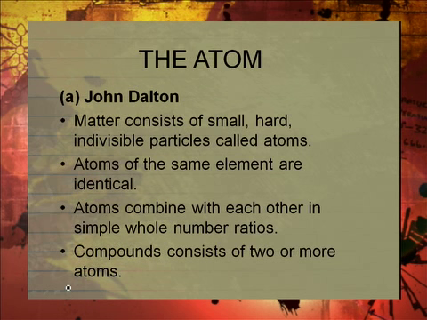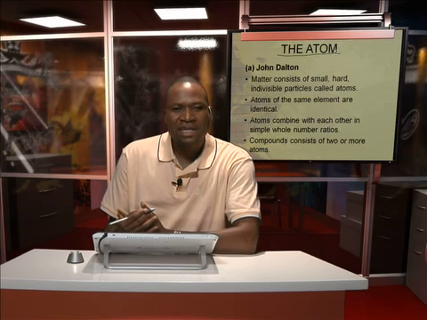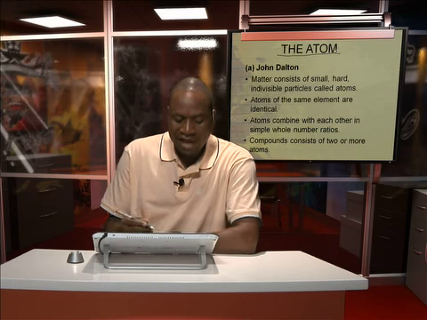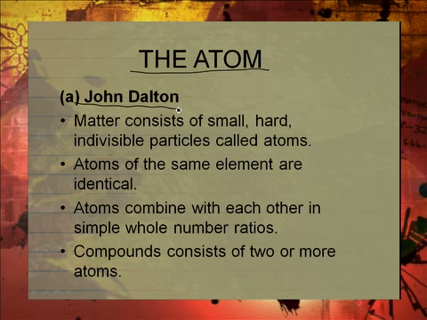At the beginning, when scientists were still trying to find out what matter consists of, we have scientists like John Dalton that came up with theories of what the atom could be like. For Dalton, matter consists of small, hard, indivisible particles called atoms.